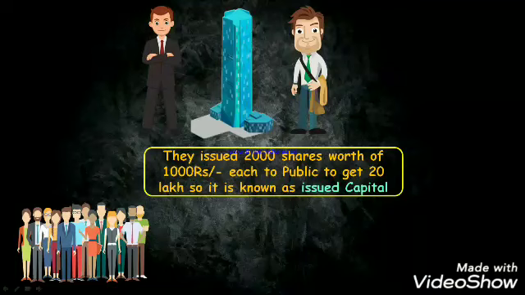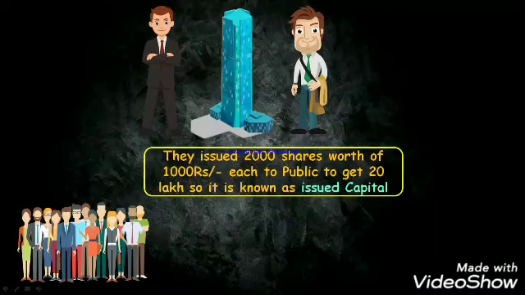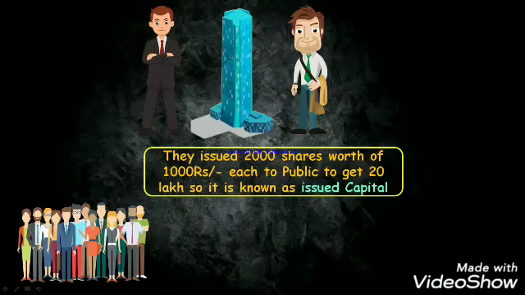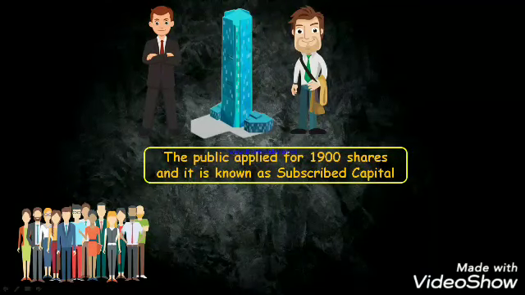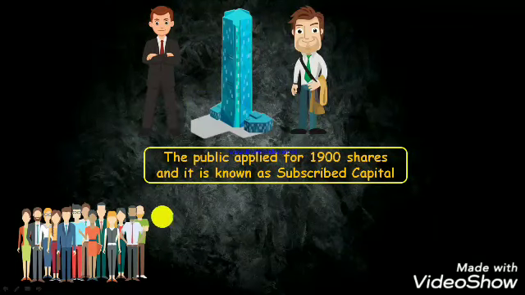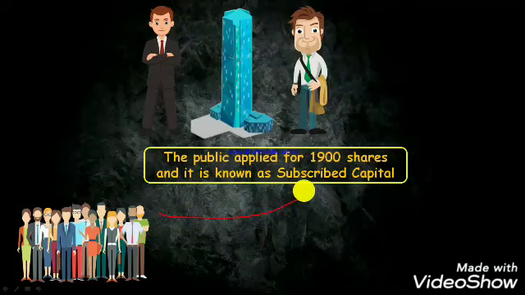And what is issued capital? That which is issued to the general public is known as issued capital. Means 2000 into 1000, that will also be 20 lakhs. The public applied for 1900 shares and it is known as subscribed capital. So whenever the public invests money, it applied for 1900 shares, means the company has obtained 19 lakhs. Okay, no, 18 lakhs. Sorry, my maths is wrong, so comment down below. So it is known as subscribed capital.